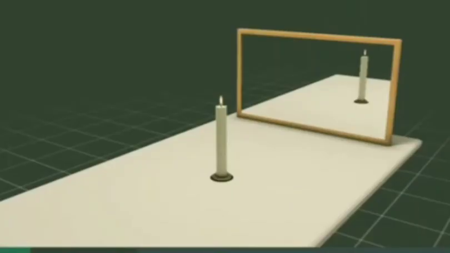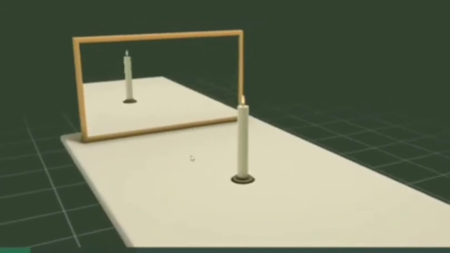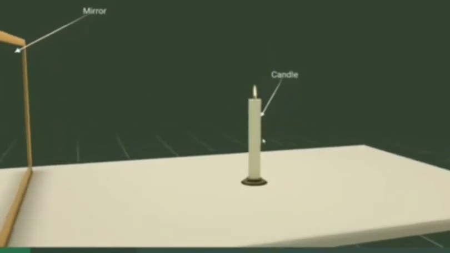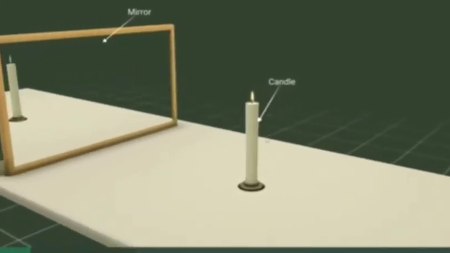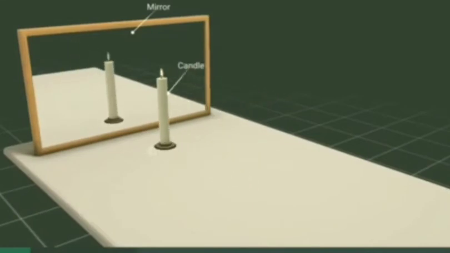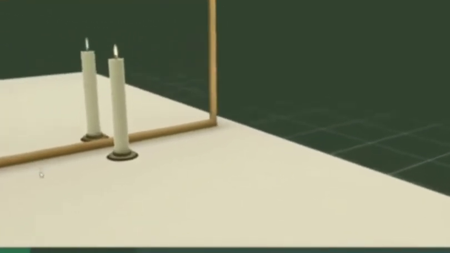Let us play around with the images formed in mirrors and know a little more about them. Now place a lighted candle in front of a plane mirror. Try to see the flame of the candle in the mirror. It appears as if a similar candle is placed behind the mirror. The candle which appears behind the mirror is the image of the candle formed by the mirror. The candle itself is the object.